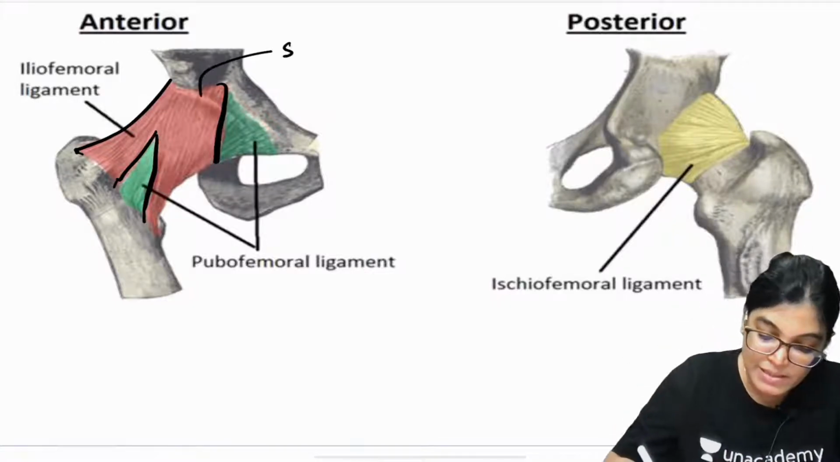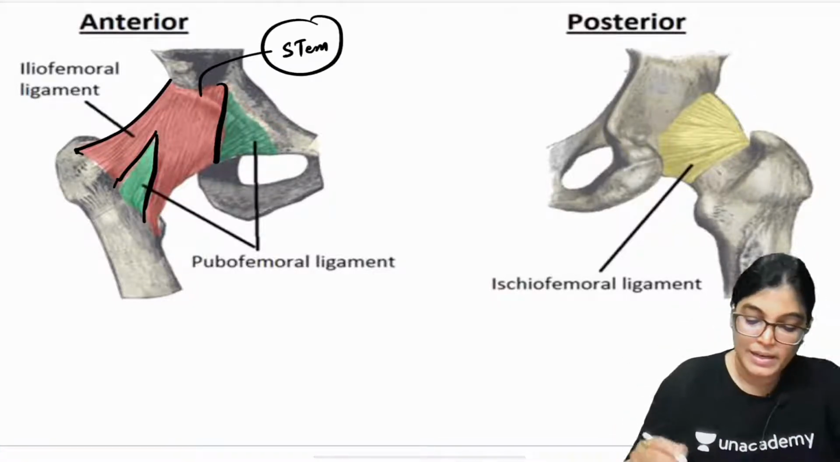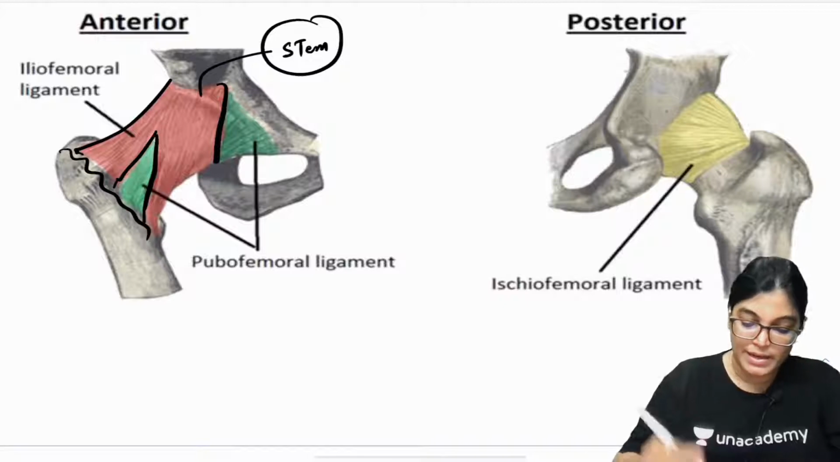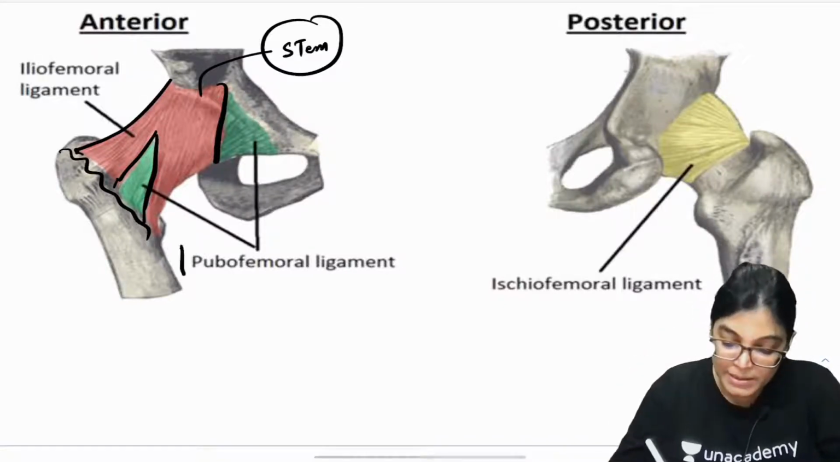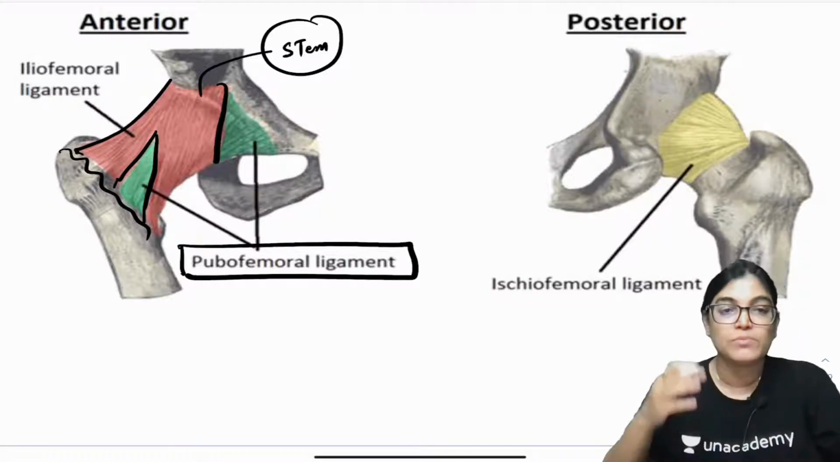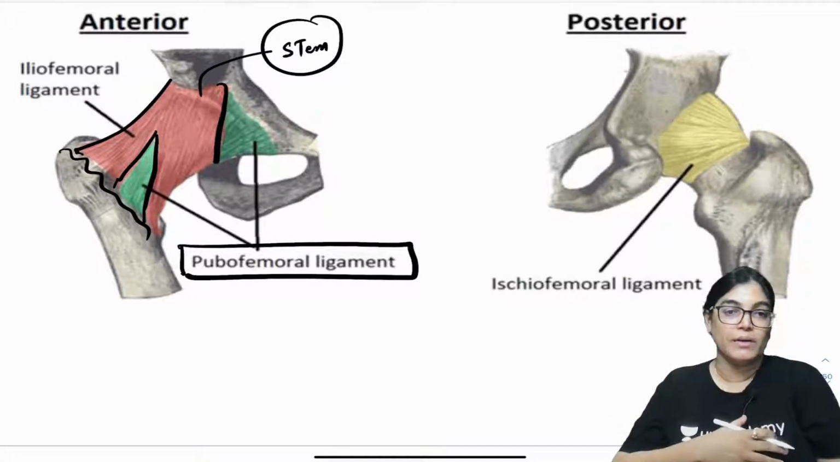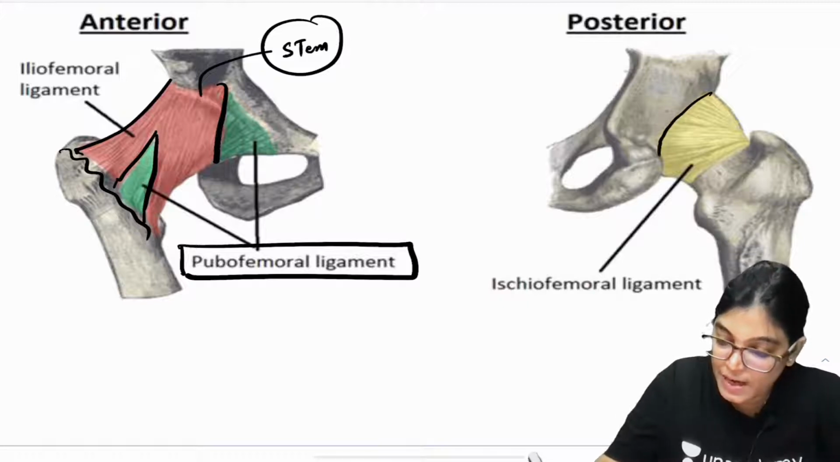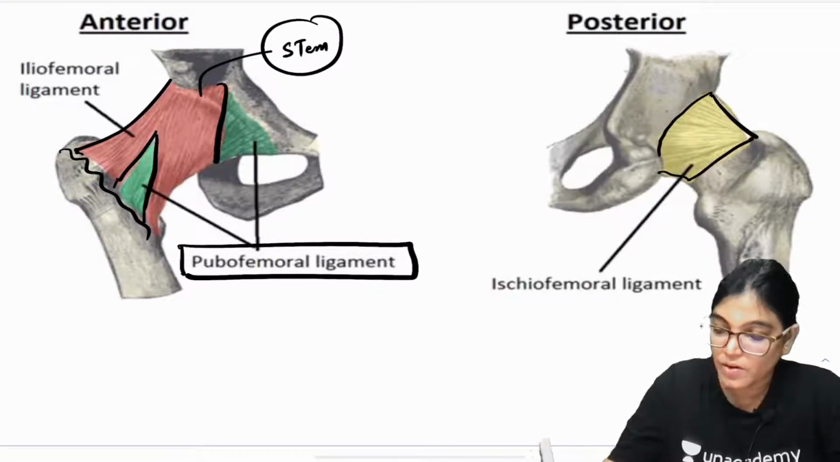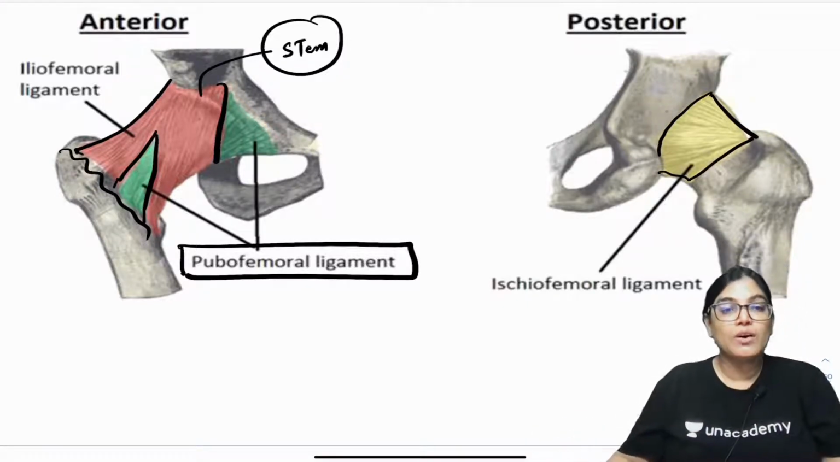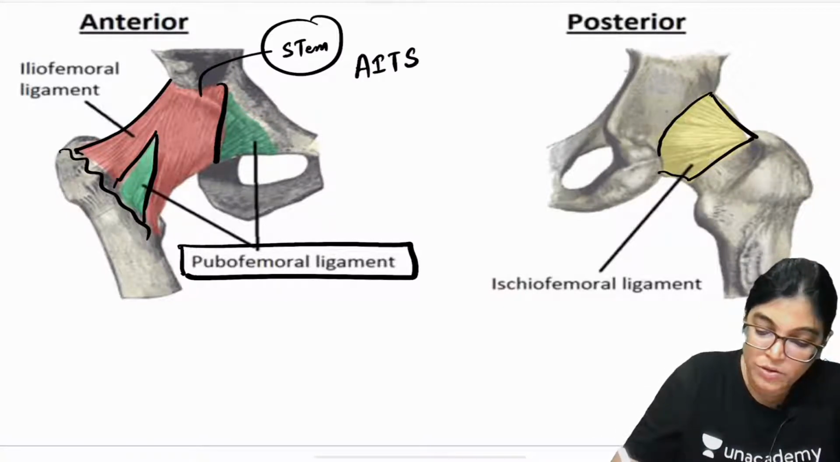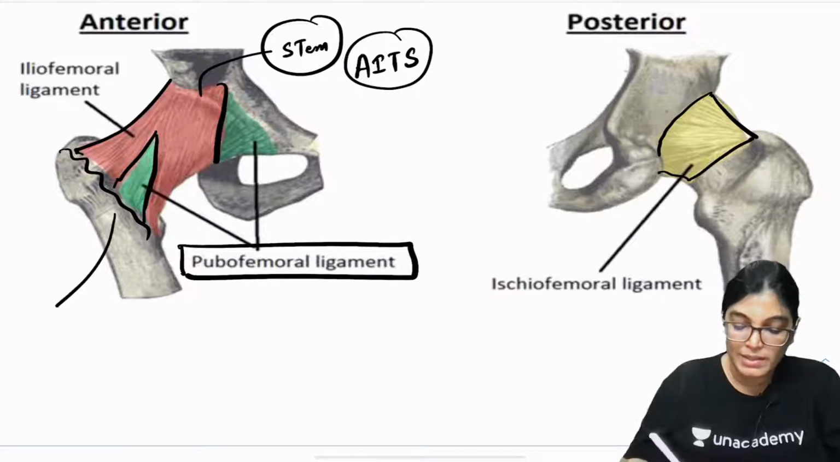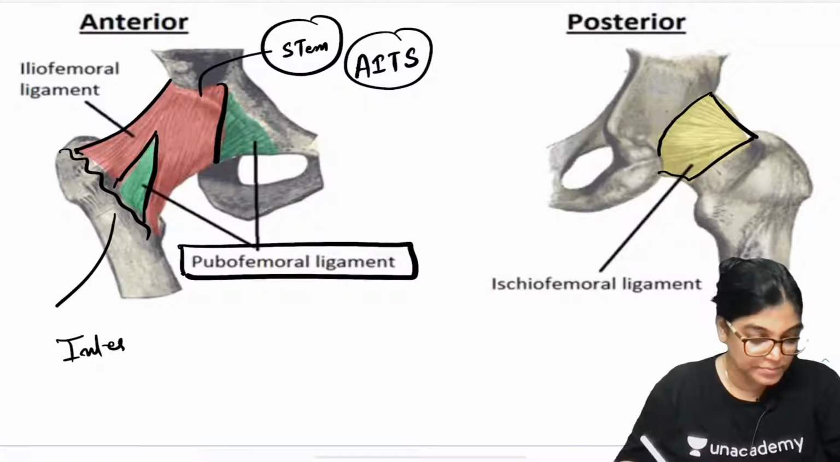So this will be the stem or superior attachment, and this is the lower inferior attachment. This is Y-shaped, and you can see the other ligament, the pubofemoral ligament, merging with the iliofemoral ligament. Posteriorly we have the ischiofemoral ligament. My dear aspirants, the iliofemoral ligament is attached superiorly to the lower part of the anterior inferior iliac spine, and lower down it is attached to the intertrochanteric line.